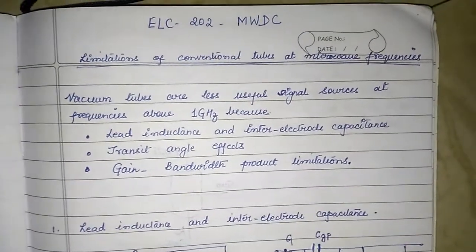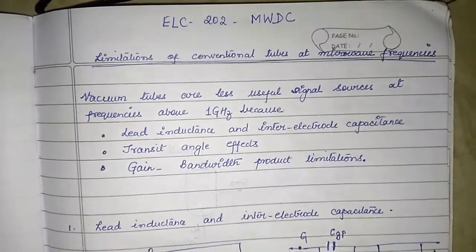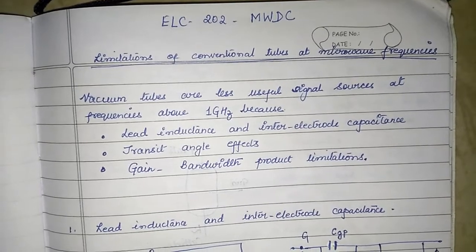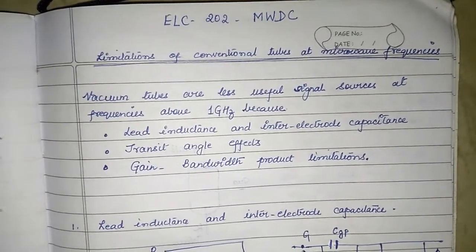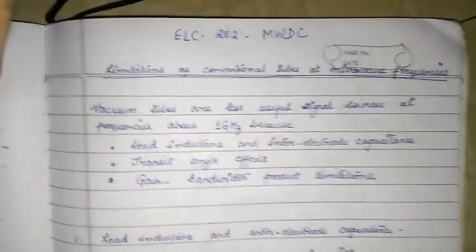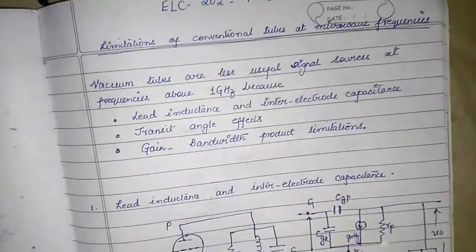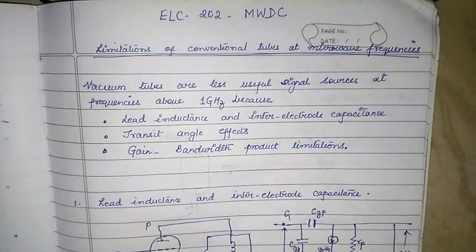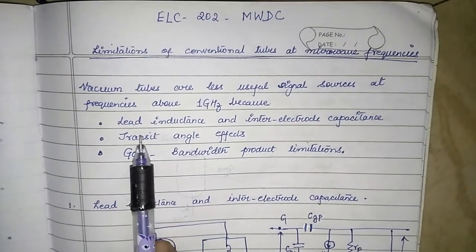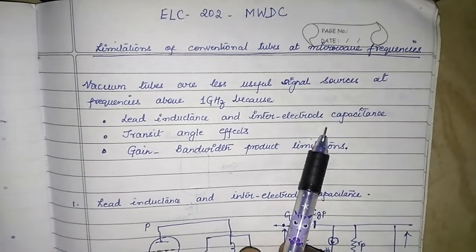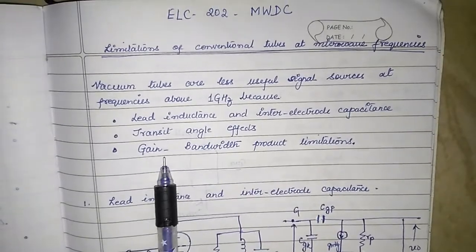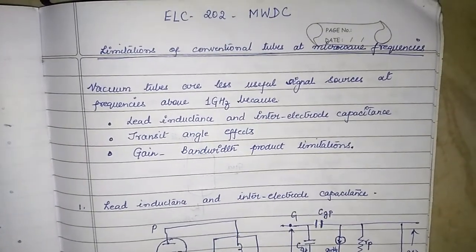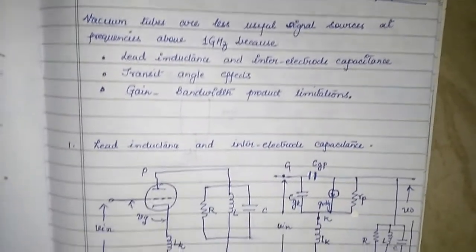In this video, let us learn about the limitations of conventional vacuum tubes at microwave frequencies. The reason behind this being why the conventional tubes are not suitable to be used at microwave frequencies. So, the reasons that have been listed out here are lead inductance and interelectrode capacitance, transit angle effects, gain bandwidth product limitations. Now, let us take up the first one.